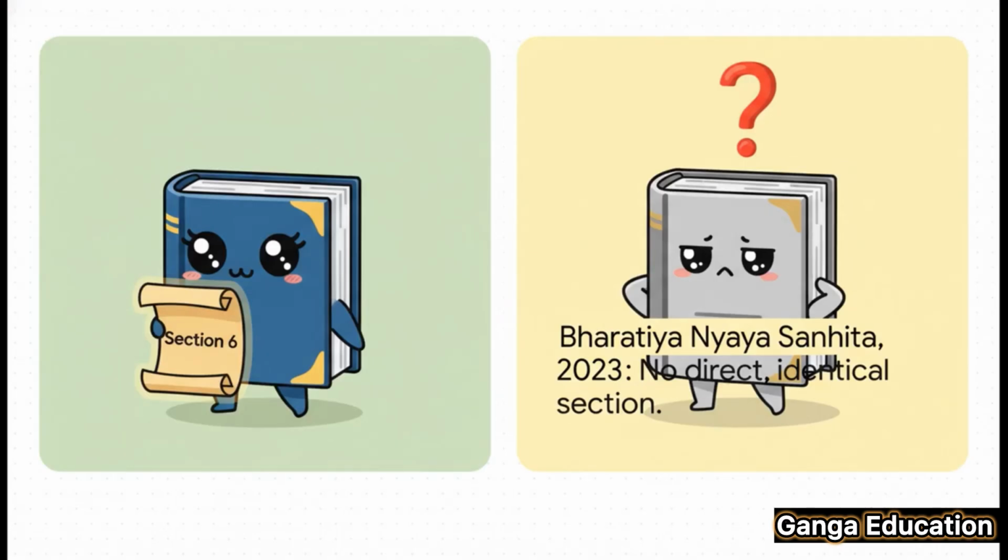And when you put the two acts side by side, the problem becomes really stark. The Indian Penal Code 1860 had this explicit, impossible-to-miss rule in Section 6. The Bharatiya Nyaya Sanhita 2023 doesn't. So this brings up the million-dollar question for every law student and professional out there: has this core principle of criminal justice just been abandoned?